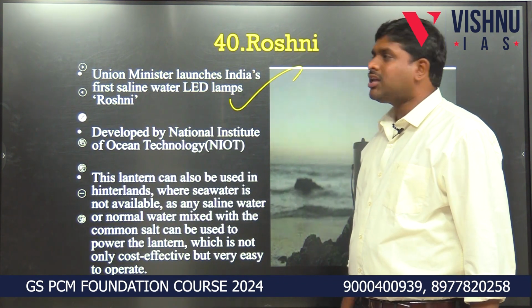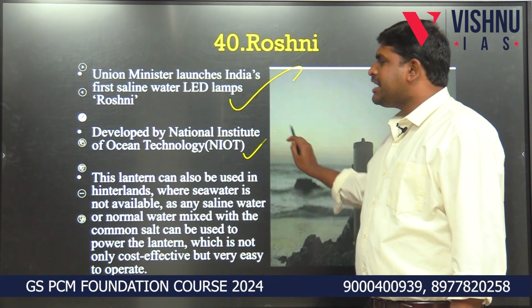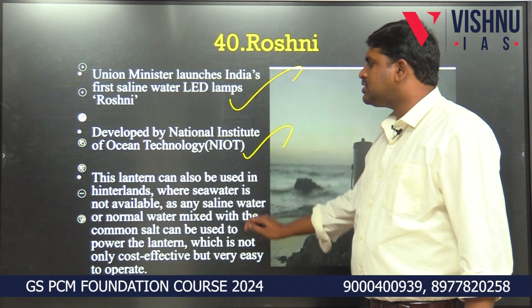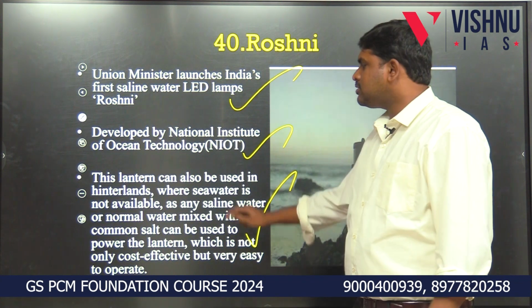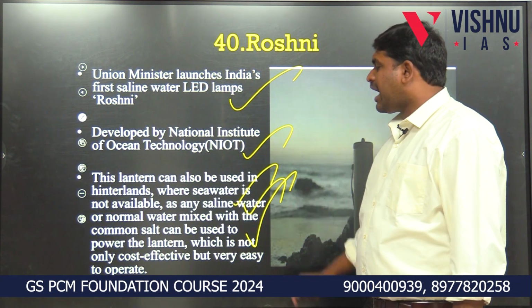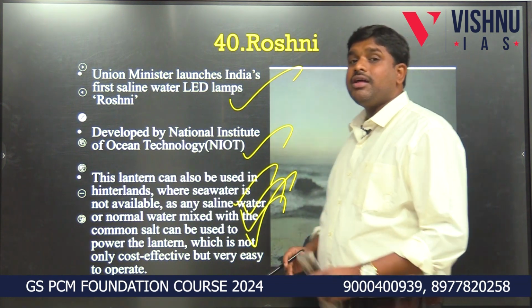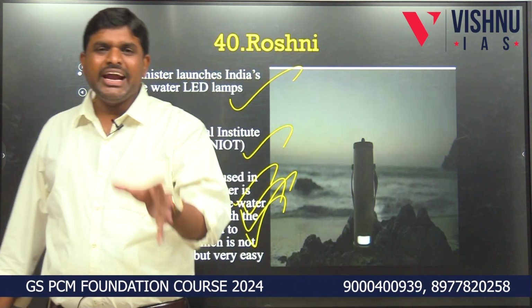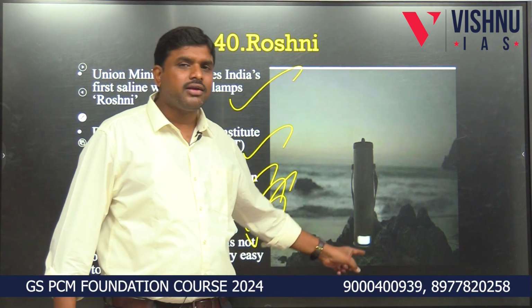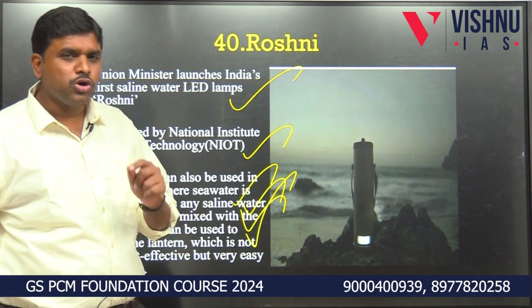India's first saline water LED lamp, Roshni, developed by the National Institute of Ocean Technology, can also be used in hinterlands where seawater is not available, as any saline water or normal water mixed with common salt can be used for illumination of this particular lantern. That lantern is called the Roshni lantern.